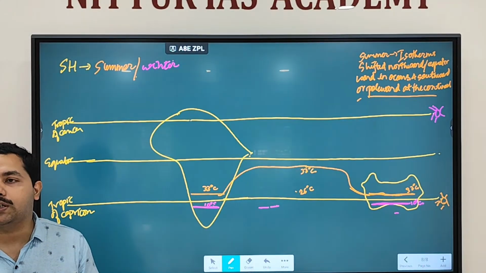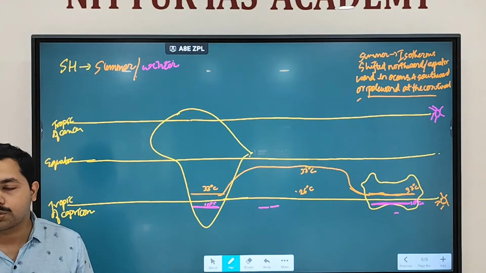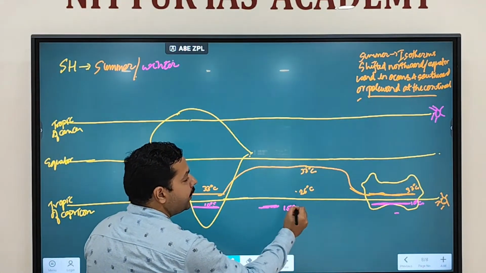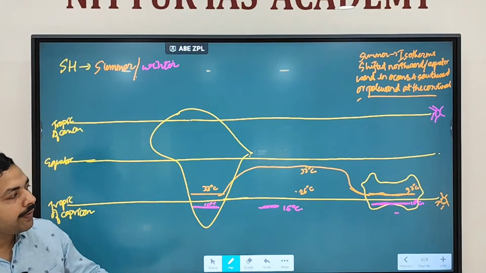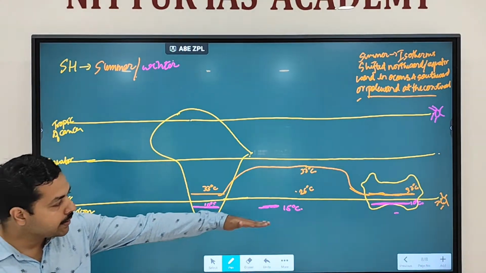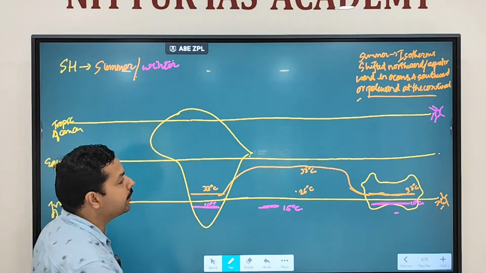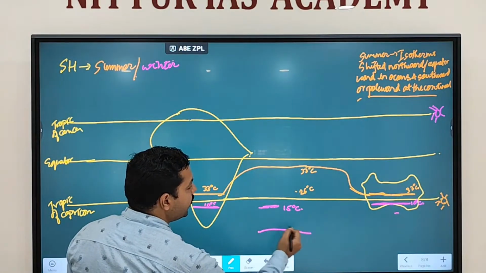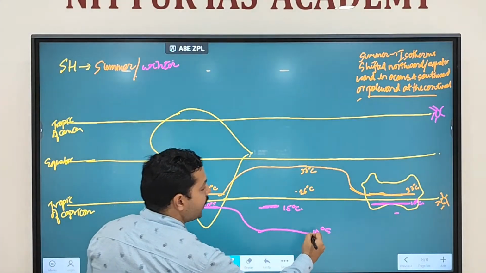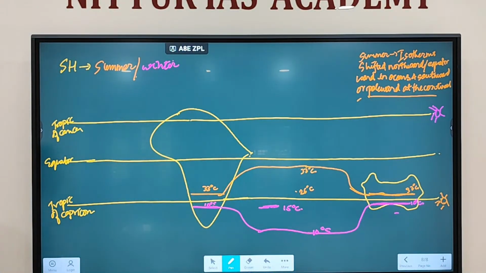Why? Because in winter, as we discussed, oceans take time to cool down. So as a result, let's say here 15 degrees Celsius is there. So where will you find 10 degrees Celsius? When you come further below, there you'll find 10 degrees Celsius temperature. So you'll find the isotherm like this.